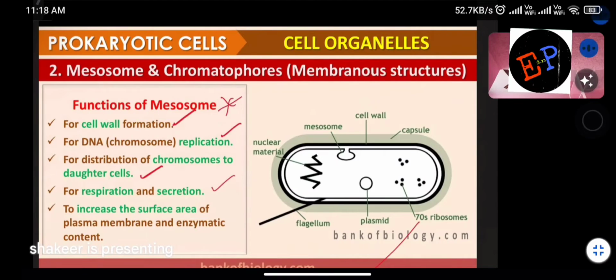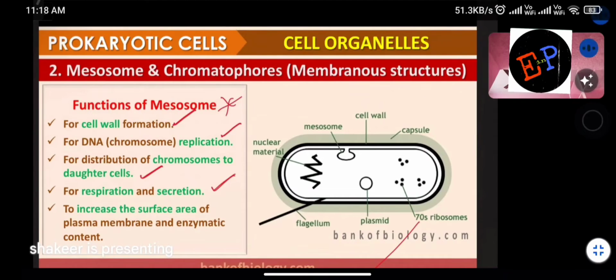Clear now? For secretion and respiration also, mesosomes are responsible. How is it useful for respiration? For respiration, gases should be exchanged. Oxygen and carbon dioxide should be exchanged.